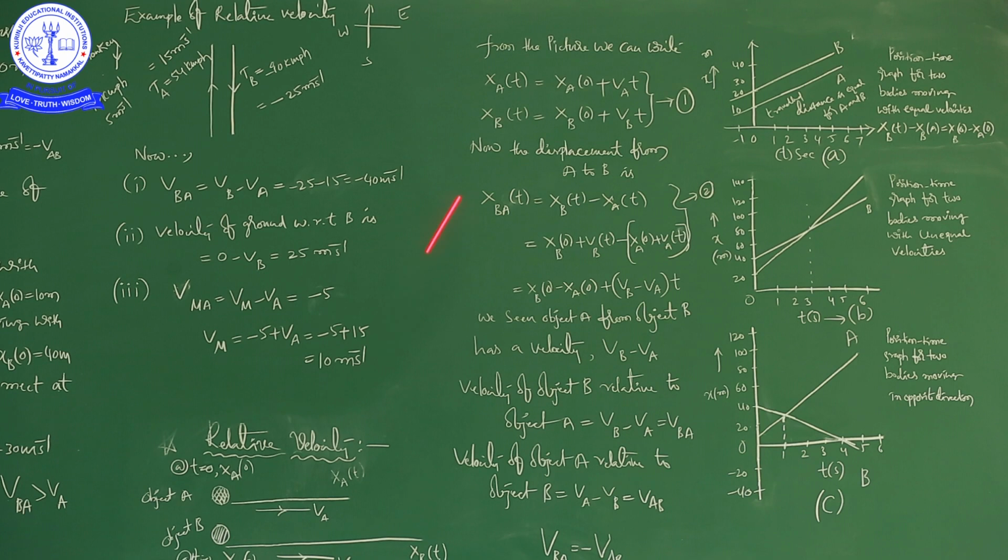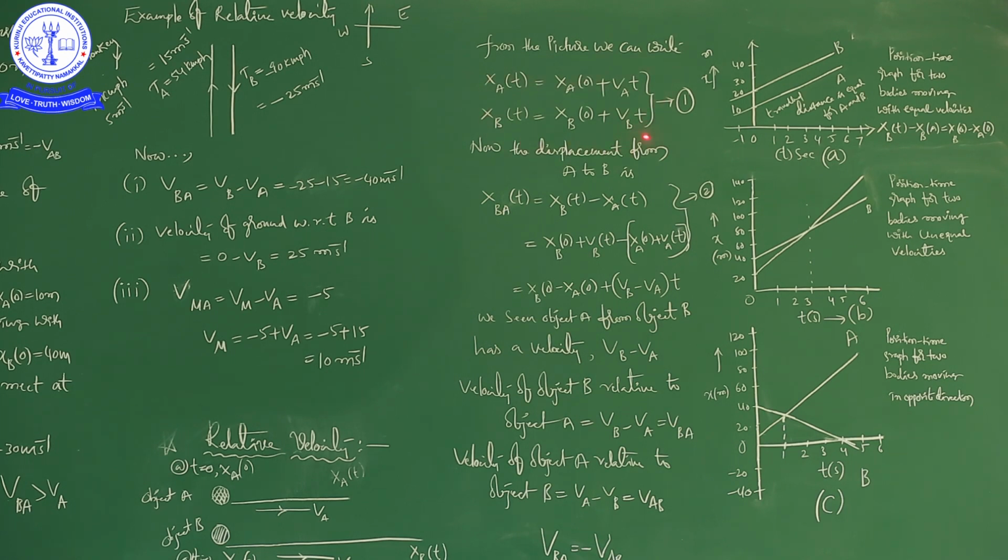Similarly for B, XB of t. The displacement of body or object B in time t seconds is equal to the displacement of B at time t equal to 0 seconds plus the velocity of the body into the time interval, that is t seconds. XB of t is equal to XB of 0 plus VB into t, right?